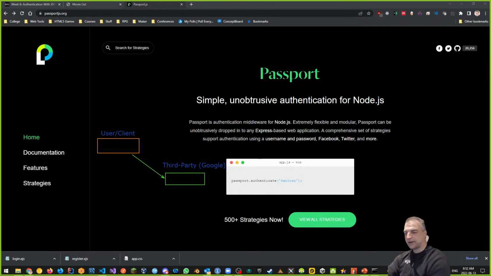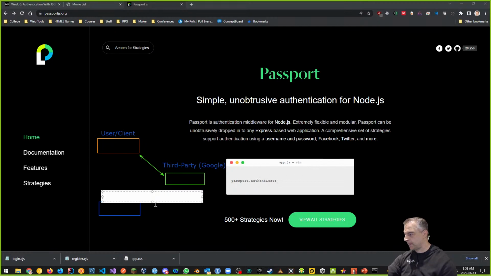So we know the trust relationship actually goes both ways. Let's undo that and make the arrow go both ways between these two things. So the client trusts Google and Google trusts the client. We have this trust relationship between the two. And then I have my site, our local site. We'll make that another color. This is our local site, and the way it works is this.